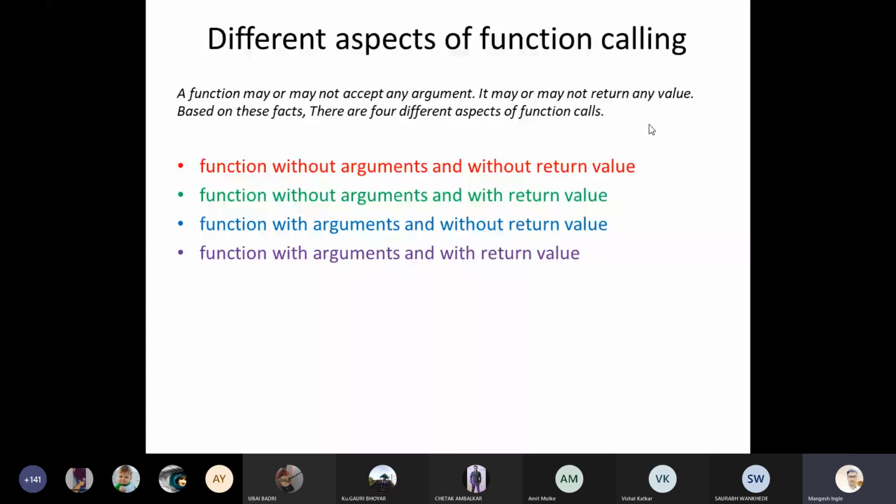Not only in the C programming language, in any programming language like C, C++, Java, .NET, you can find this kind of implementation and these four parameters in any function. In Java, we call it a method, but you can find the same implementation and calling process there. We will see this in depth with the help of examples.